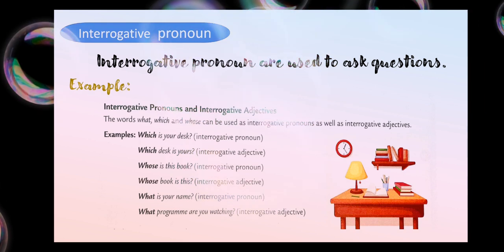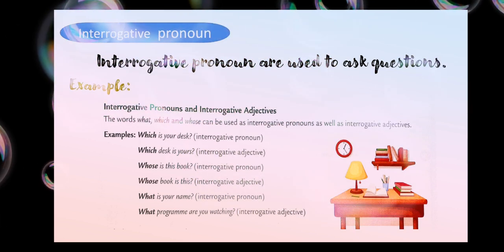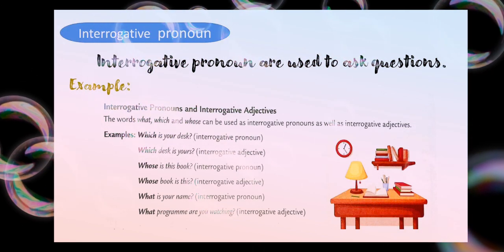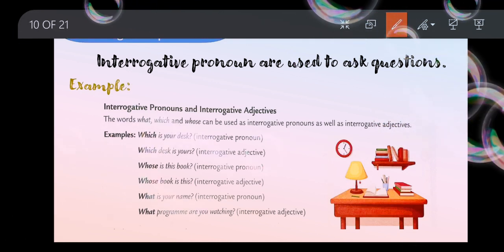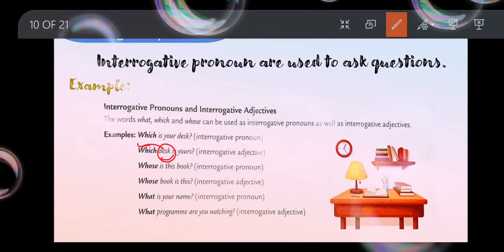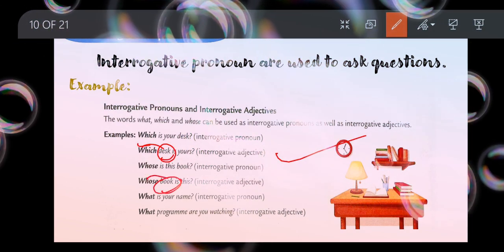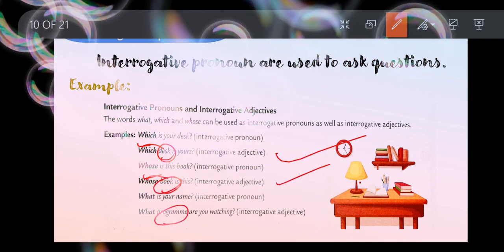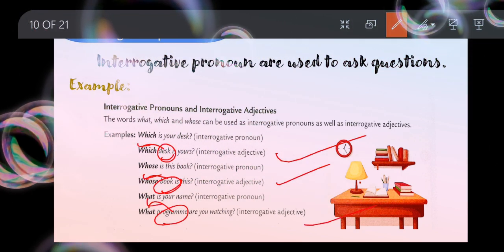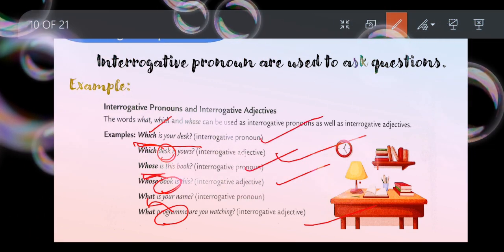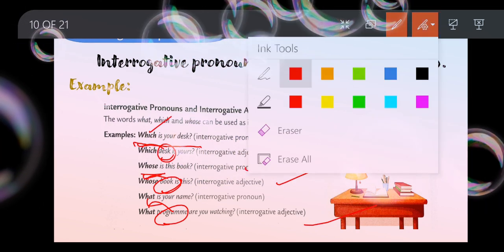Adjective when which, whose, what, whom, who, these interrogative question words are followed by a noun. If it is followed by a noun, then it is said to be my interrogative adjective. As you can see here, this is my noun and it is following which, so it is said to be my interrogative adjective. Again, if I find a noun following it, then adjective. But if there is no noun, if it is used in place of a noun, then it is pronoun. Interrogative pronoun. Okay.